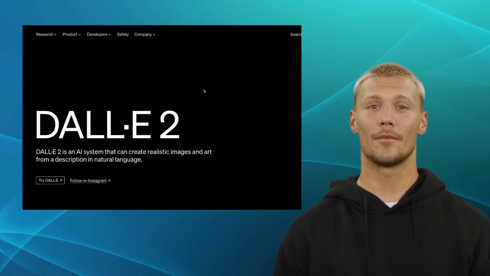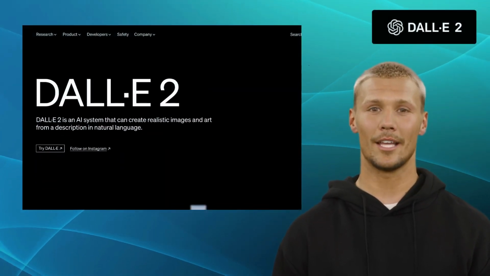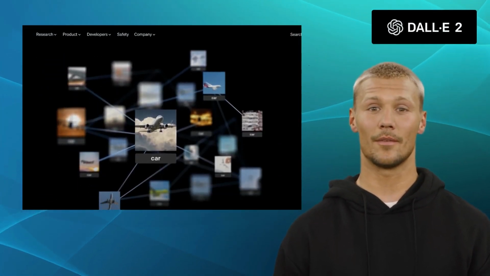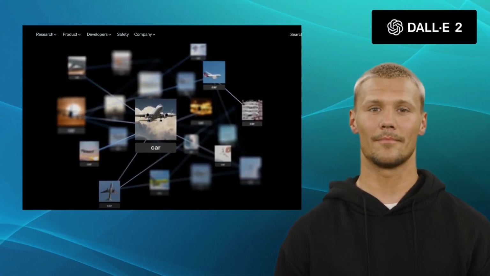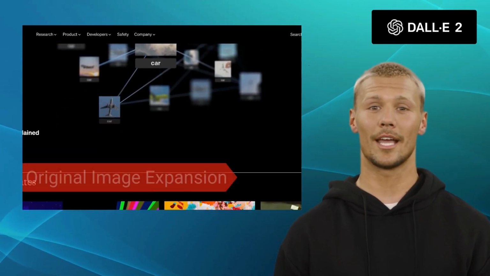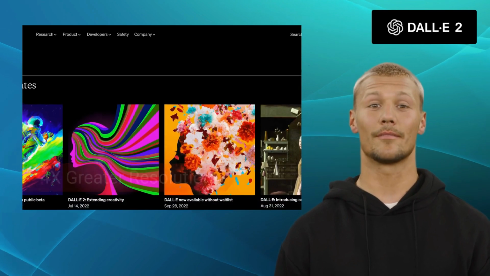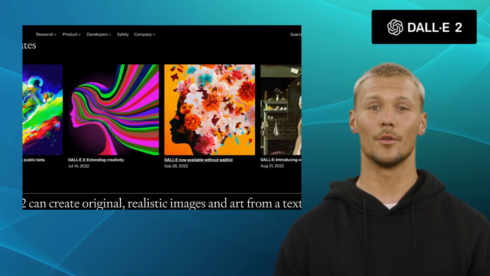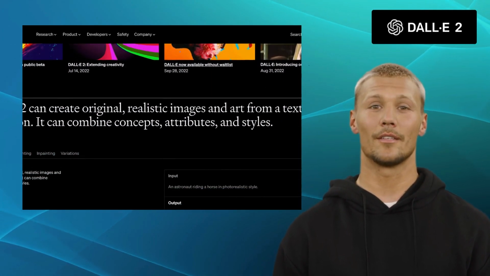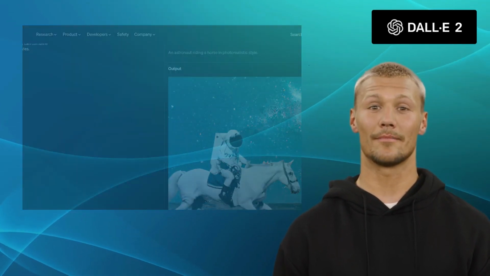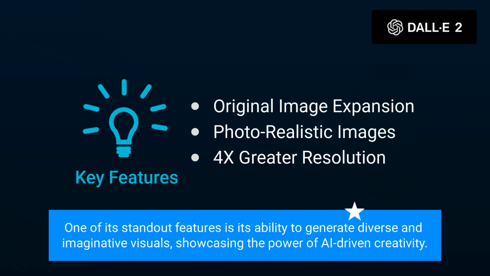The first alternative is Dall E. Dall E is an incredible AI system that transforms textual descriptions into stunning, lifelike images and artwork. It offers features like original image expansion, photorealistic images, and 4x greater resolution. Whether you need visuals for your blog, social media, or any creative project, Dall E can generate impressive images that will captivate your audience. One of its standout features is its ability to generate diverse and imaginative visuals, showcasing the power of AI-driven creativity.